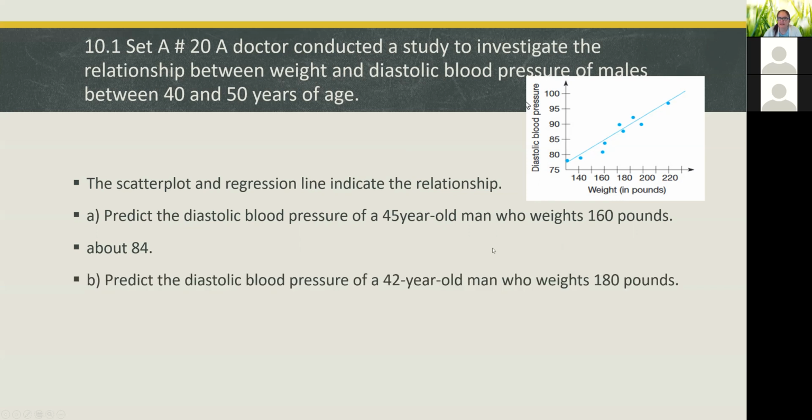And next, we want to do the same thing. We want to predict the diastolic blood pressure of a 42-year-old man who weighs 180 pounds. So again, the data is about men between 40 and 50, so it would apply for a 42-year-old man. And we know his weight is about 180. Here's 140. This would be 150, 160, 170, 180. So we're looking right here on our x-axis. We're going to come up to the best fit line and then come over to the y-axis. And it comes out to be about 89 or 90.